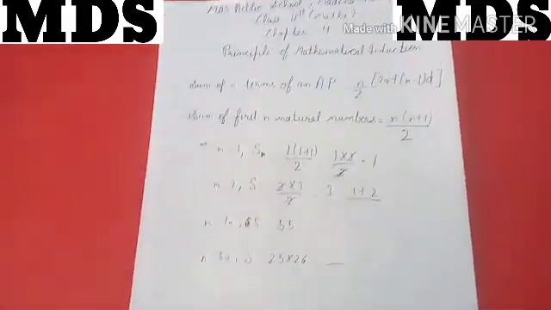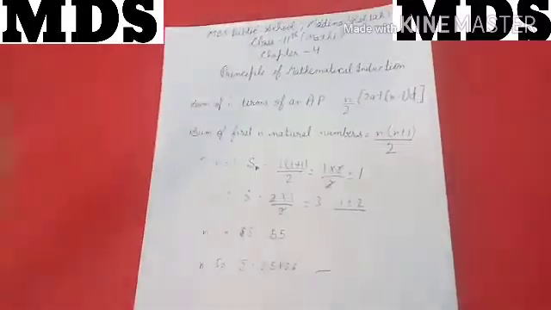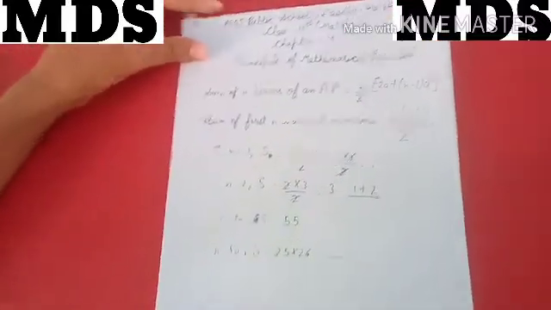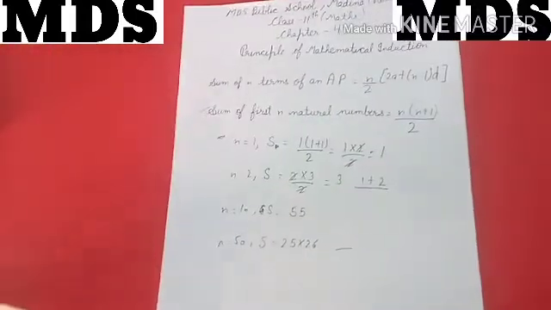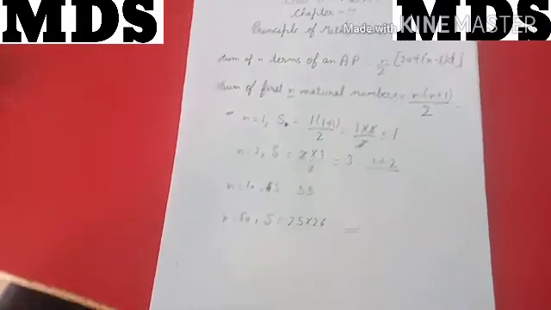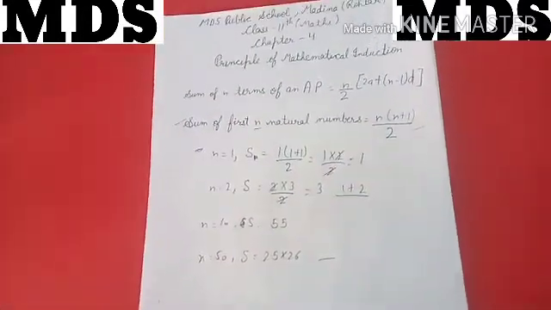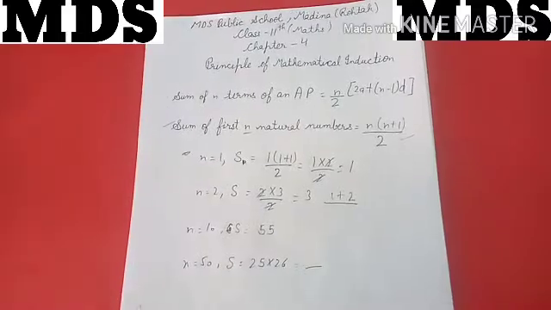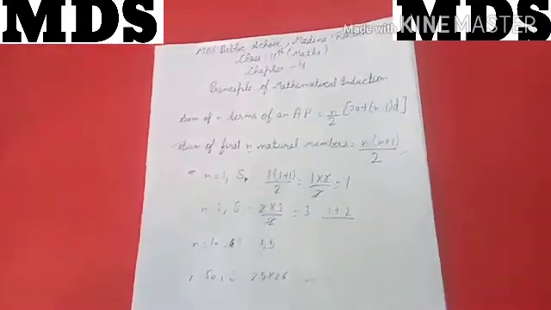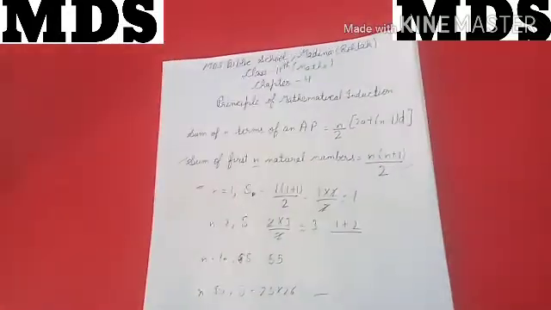But if someone says that we know the sum of the first n natural numbers is this, prove it for all n, we cannot, because we can take anything, maybe 1000, 2000. So they gave us the formula.